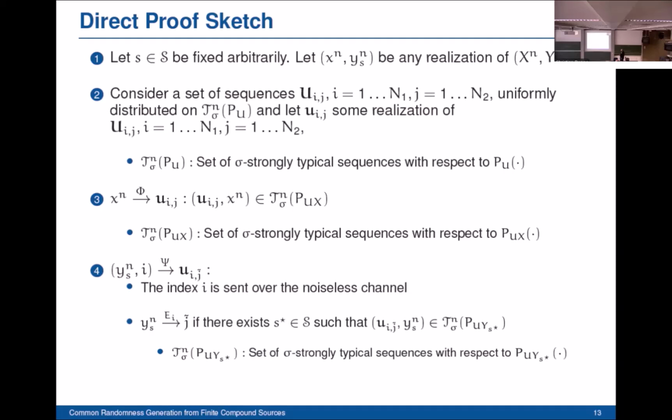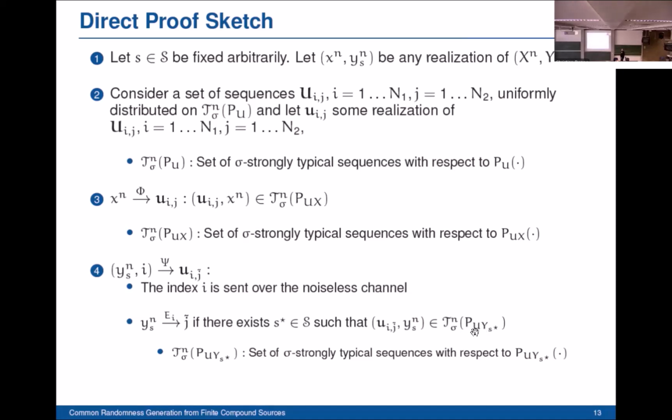Do I understand correctly? You select this U^ij at the center to be jointly typical with x, and you select U^ij bar at the receiver. No, y is the source output. So this is what terminal B observes, and we look for a sequence U^ij tilde. Terminal B will decide for the sequence if there exists some state S star such that the sequence and its observed sequence are jointly typical with respect to the joint distribution of U and Y_S star.